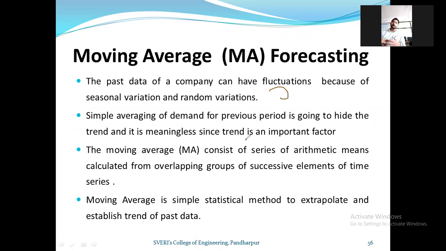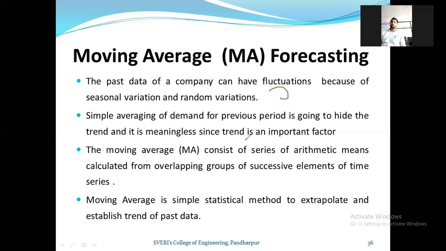The actual effect of a market situation on the data will be reflected through the data. And if you are hiding that while doing simple averaging, then the actual trend will be lost due to the averaging of the complete data.